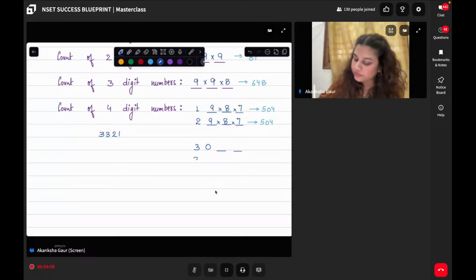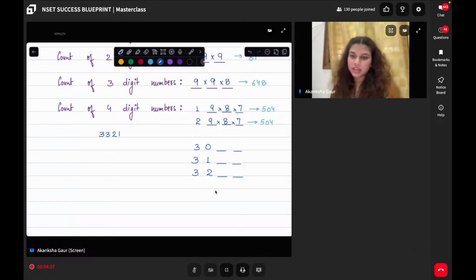Then if I have 3 over here, I can place 1 again. Aaron, you're right now. Again, 2 possibilities can be anything. If I place 2 over here, again, here will be 2 possibilities. Now, a lot of you are saying that I can place 3 and 3.